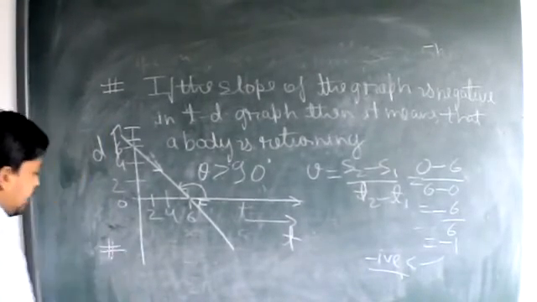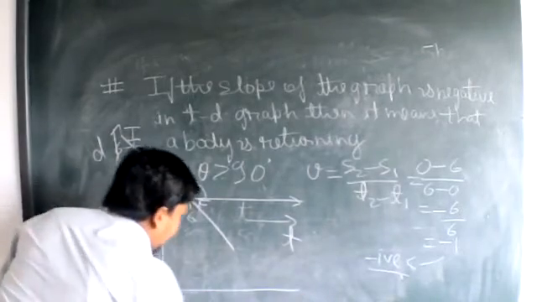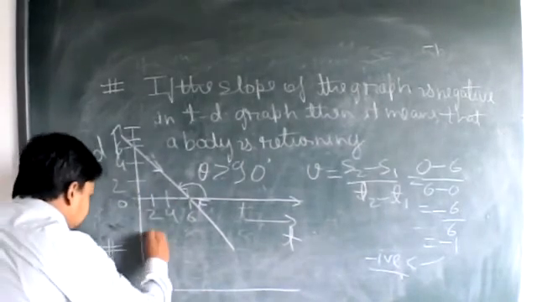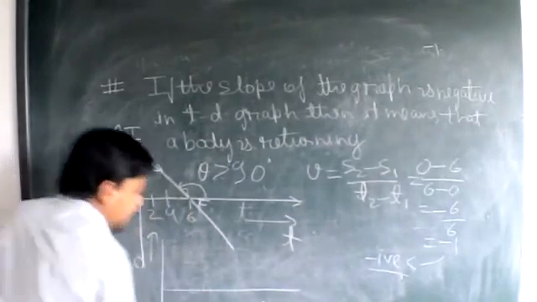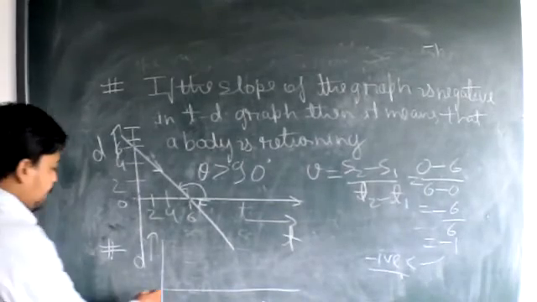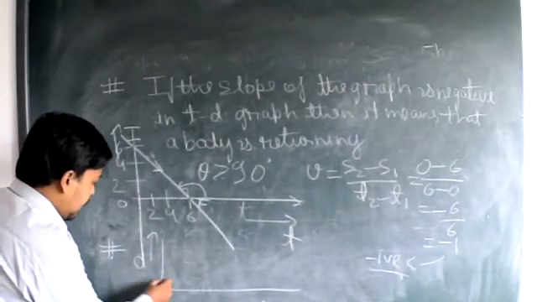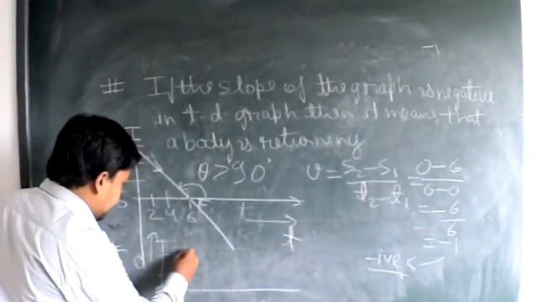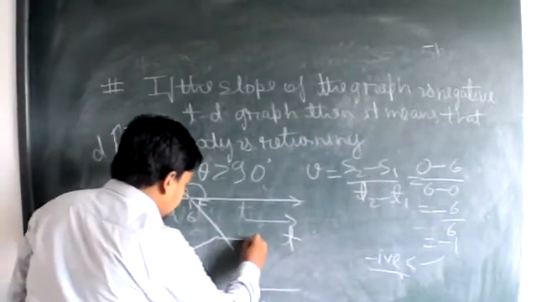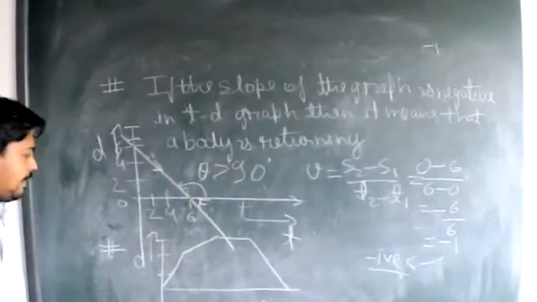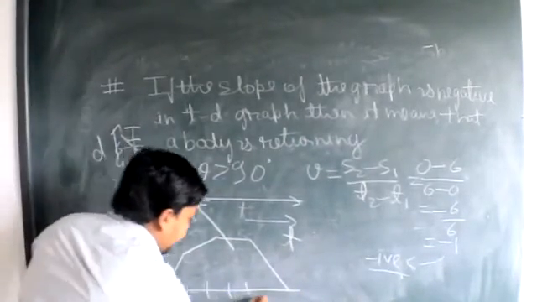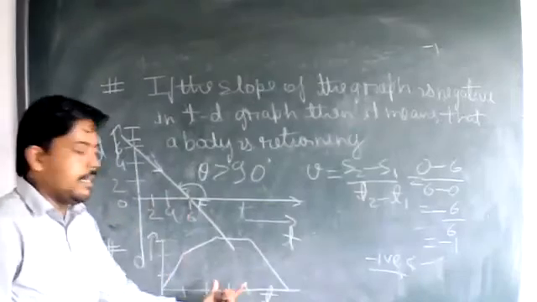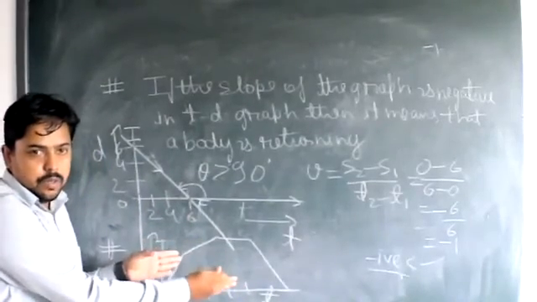Another point is, if we have this type of displacement time graph and I am getting parameters like this, that means at different time intervals I am getting different slopes.